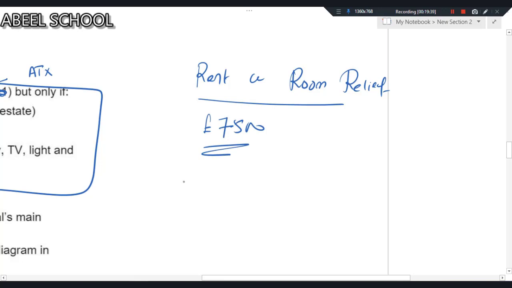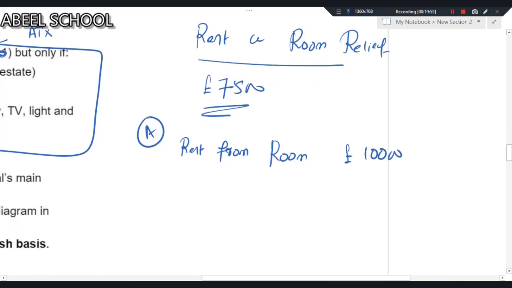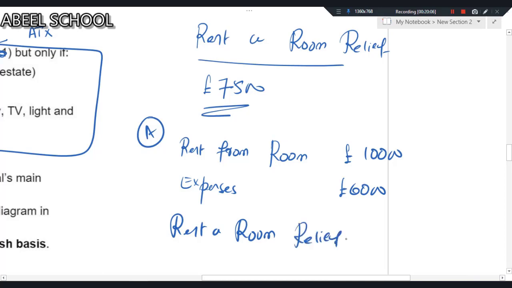How does it work? For example, say rent from the room is 10,000 and expenses relating to this room are 6,000. Let me tell you one thing: rent a room relief of 7,500 is available per tax year. It is not available per room. It is actually available per tax year.